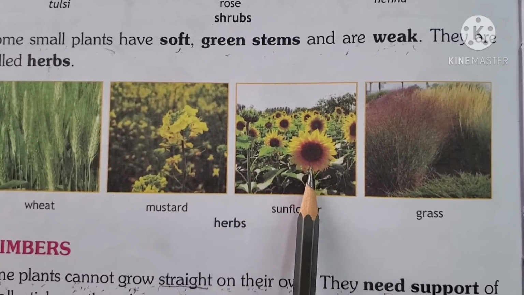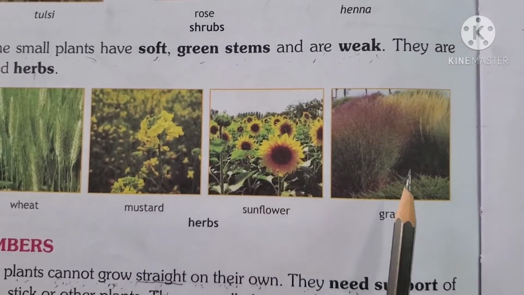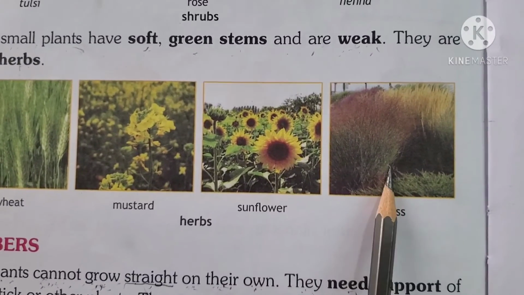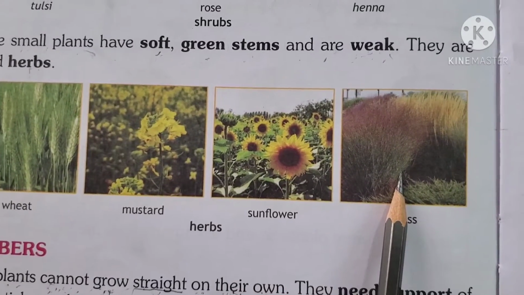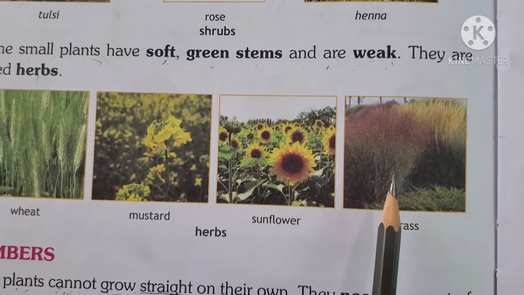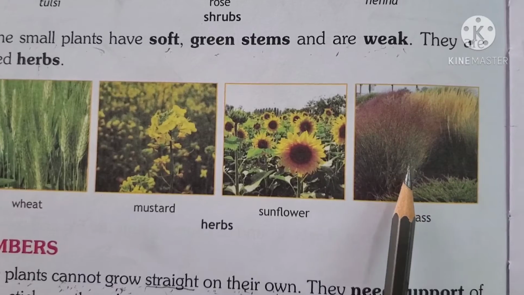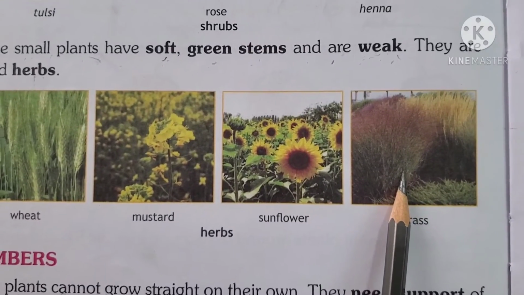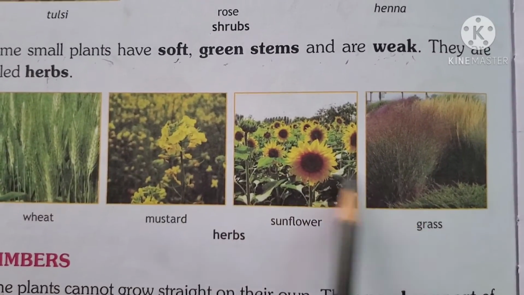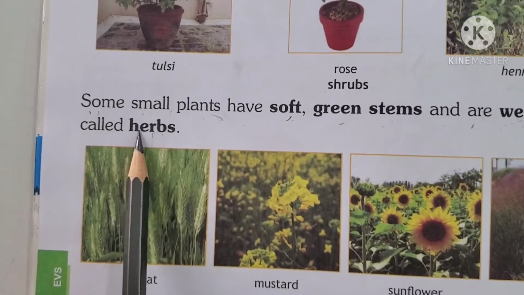So even these are herbs. Grass. Grass is also a kind of herb because it has very soft, green stems and it is also weak. It's not strong. So these types of plants are called herbs.